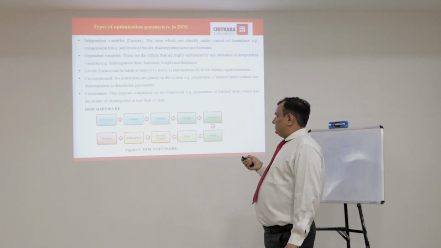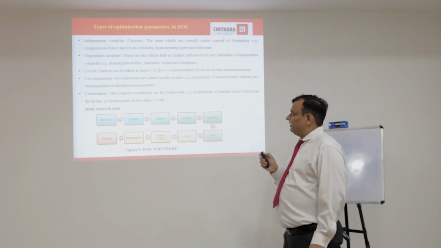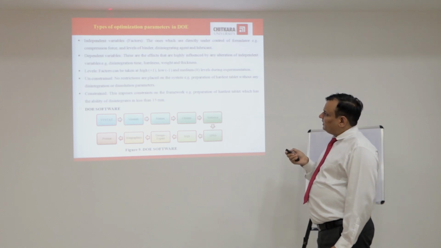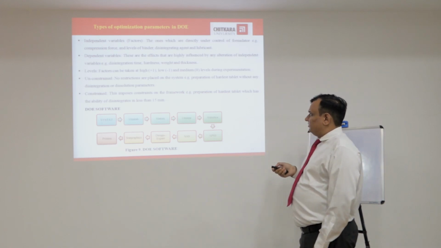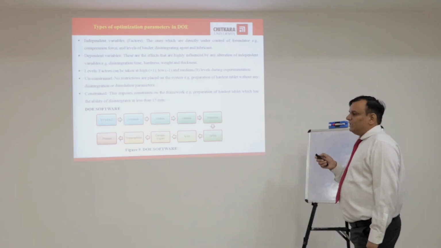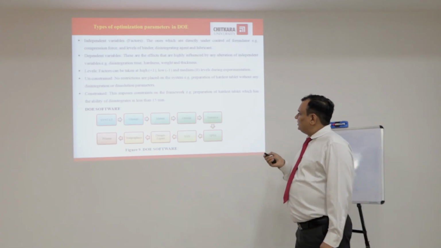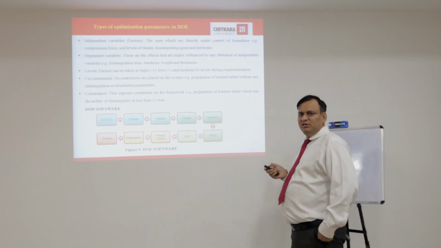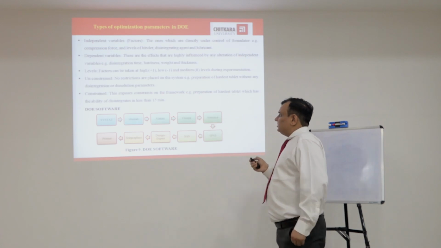Next, dependent variables. These are the effects that are highly influenced by any alteration of independent variables. For example, disintegration time, hardness, weight, and thickness. These are directly dependent upon the independent variables. Levels. Factors can be taken at high (plus), low (minus), and medium (zero) levels during experimentation. The values assigned are: high level plus 1, low level minus 1, and medium level 0. These are the three standard coded values in design of experiments. At these three levels we study a formulation.